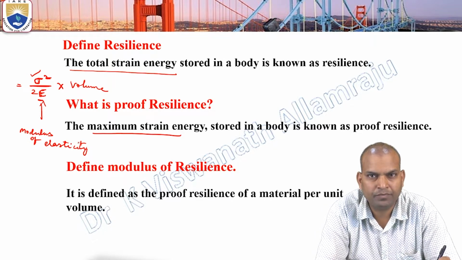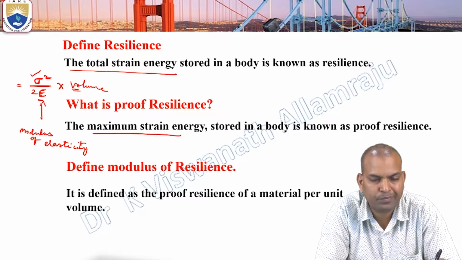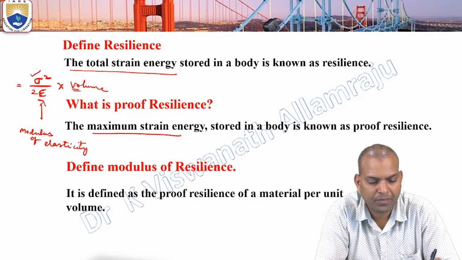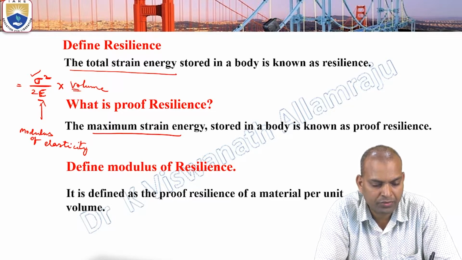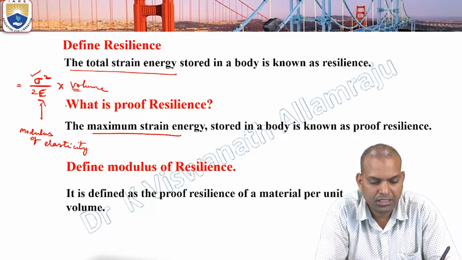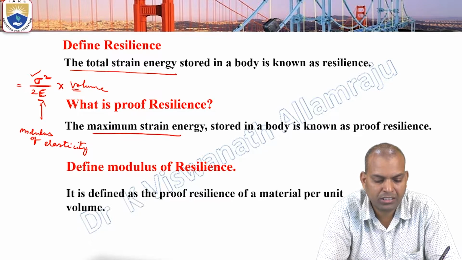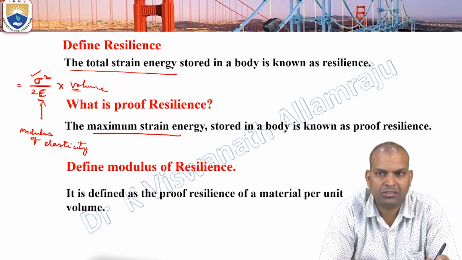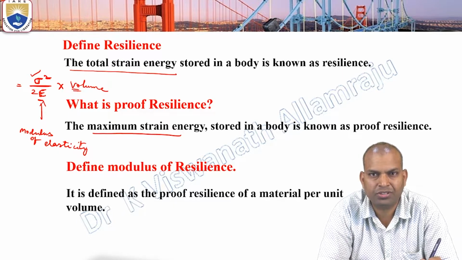The volume is length times breadth times thickness, or the volume is area times length. So resilience, proof resilience and modulus of resilience are terms related to the strain energy.